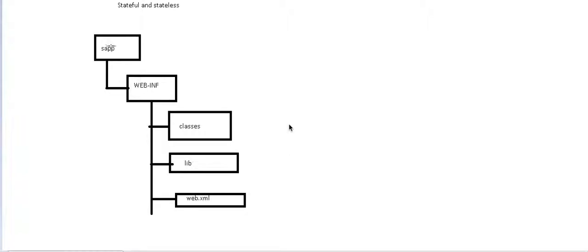I have explained to you the architecture, meaning the folder structure of a web-based application. Now, let's enter into servlets. What do you mean by servlet?